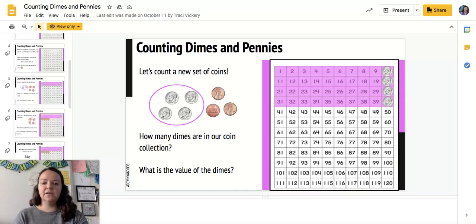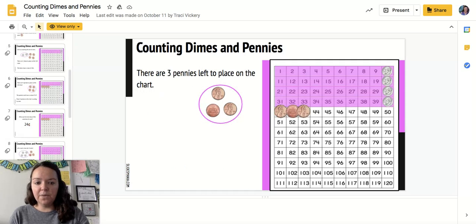Let's see another one. Here's a new set of coins. Here we have our 4 dimes, which are highlighted in here. So 10, 20, 30, 40. And then let's add our 3 pennies: 41, 42, 43. Now notice I didn't just say 1, 2, 3, 4, 1, 2, 3. That doesn't tell me the value. That just tells me how many coins I have. I don't want to know how many coins. I want to know the value, or how much all these coins are worth.